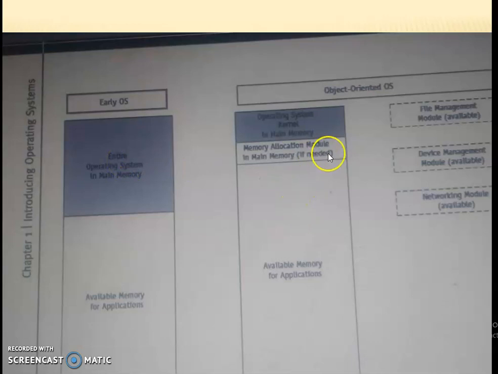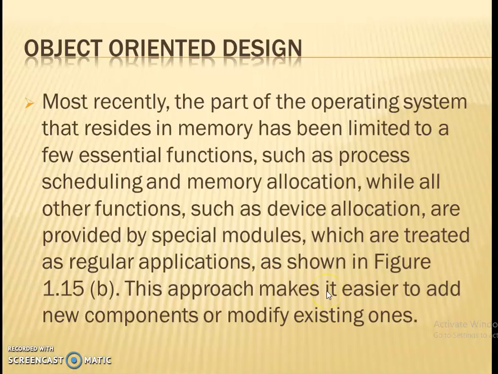Here only the process manager and memory manager are stored. The remaining are considered modules, and whenever needed, they are called and stored in memory. This increases the space and makes it easy for the programmer to handle a module without affecting other modules, and we get more space for other applications also.